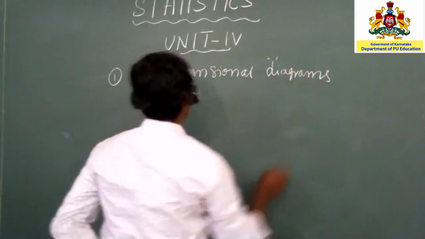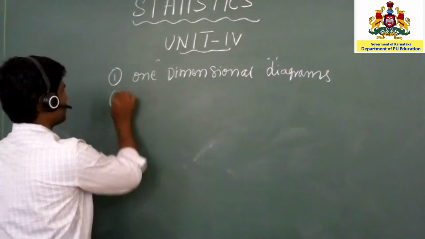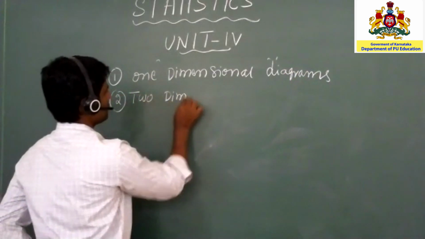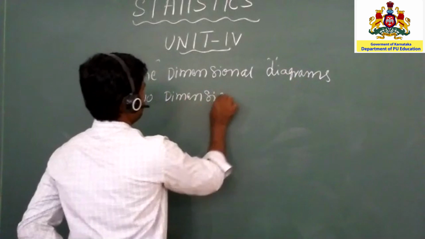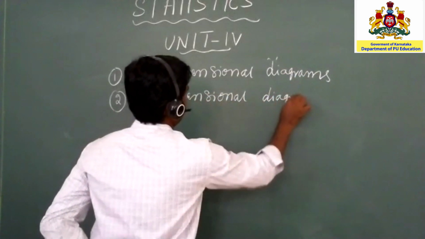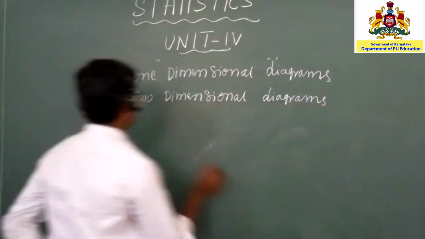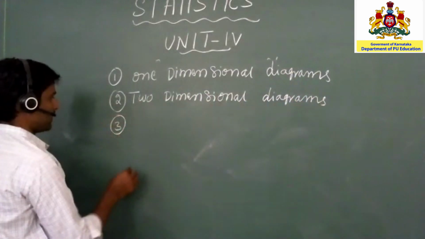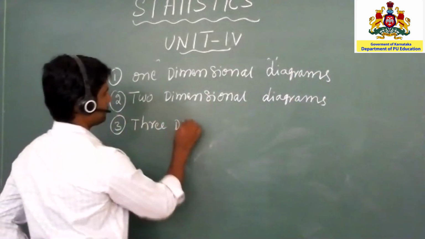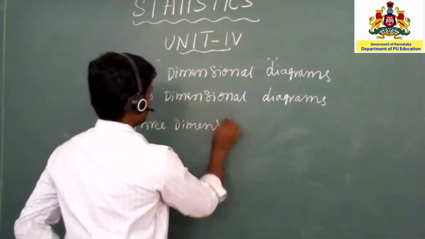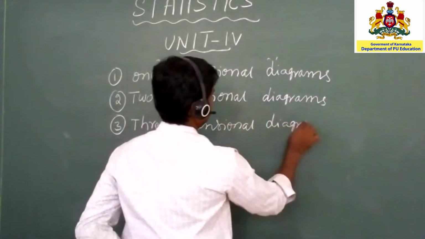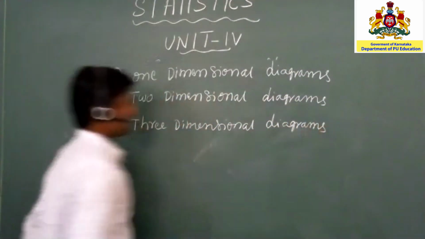The second one is two dimensional diagrams. And the third one is three dimensional diagrams.